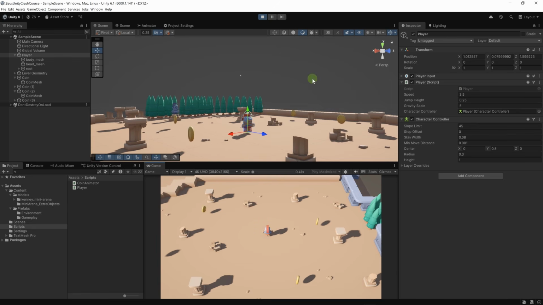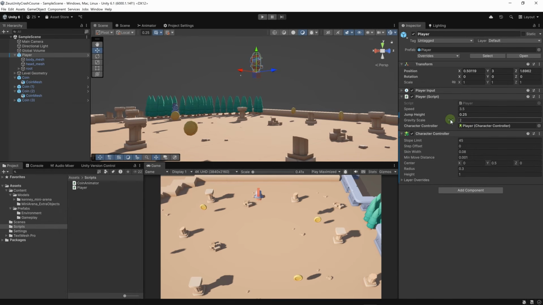This should not happen. But a gravity scale of 5, yeah, it looks snappy enough. So let's set it. Now we're out of play mode. Let's set it to 5. And I'm going to apply the overrides to the player prefab. Okay, we have a small bug on our hands. Let's try to solve it.